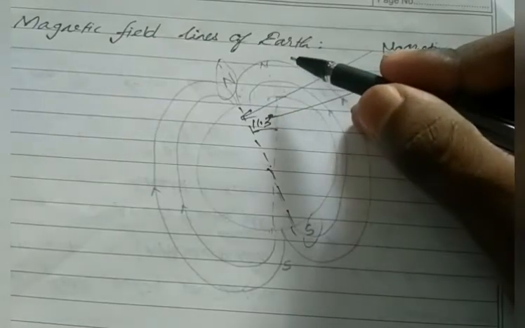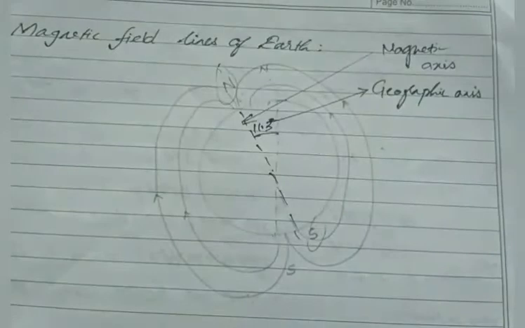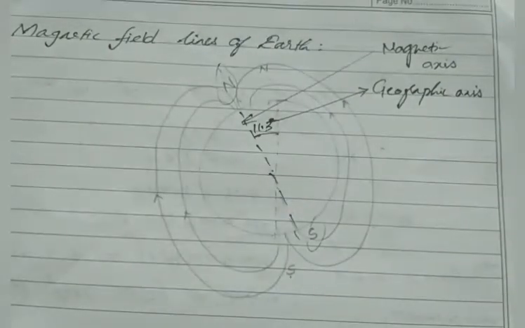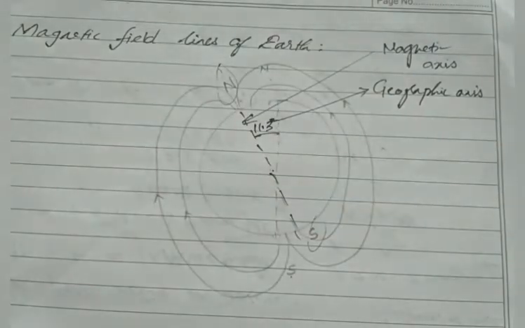In an earth map, the directions are always geographic south and geographic north. All the countries located in the map follow the rules of geographic south and geographic north, right?